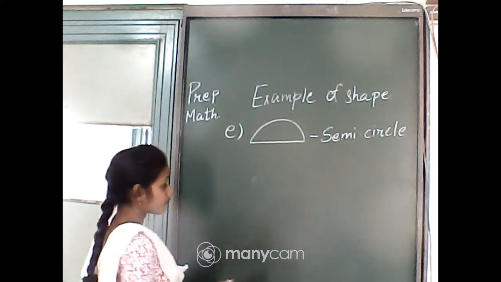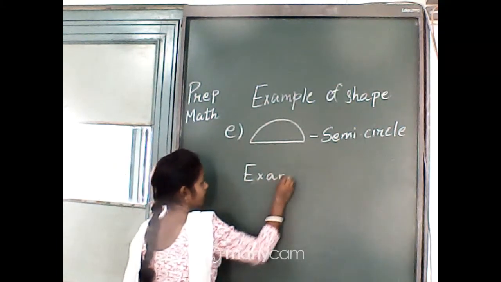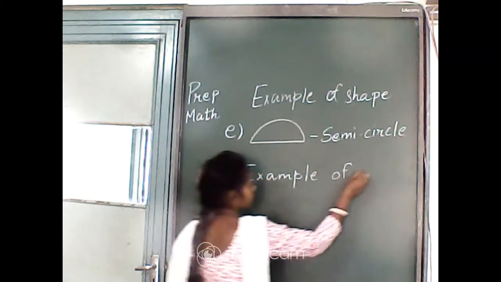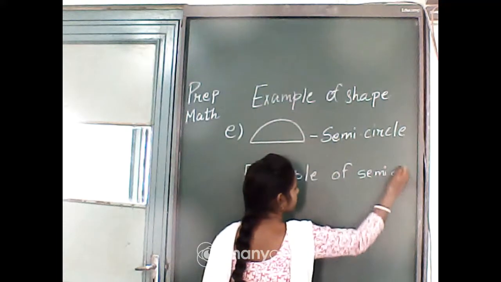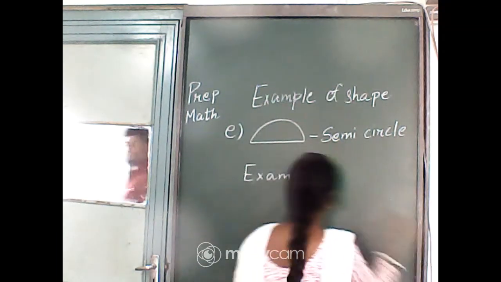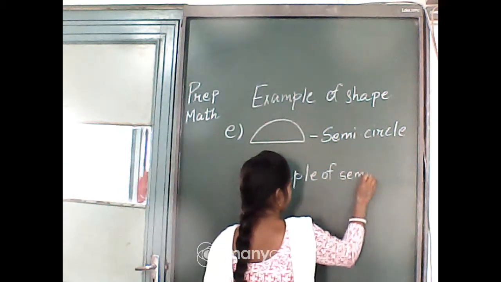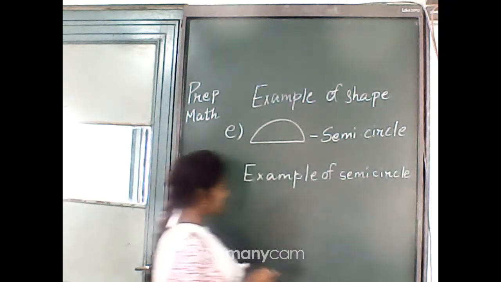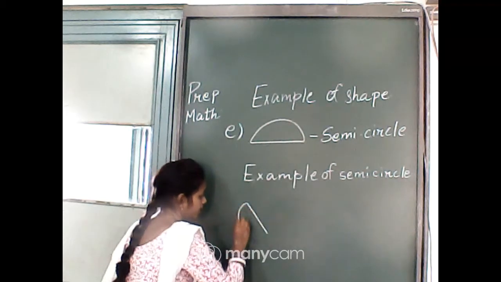An example of semicircle? Example of semicircle is watermelon.